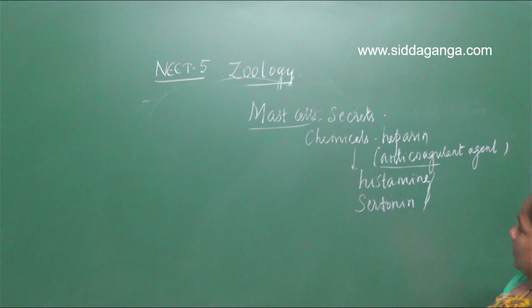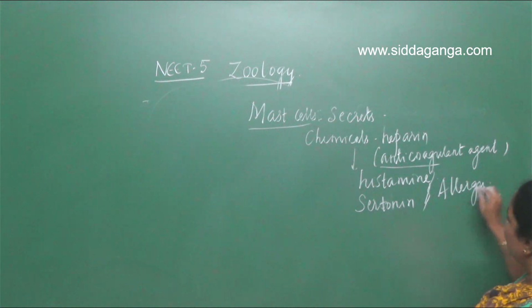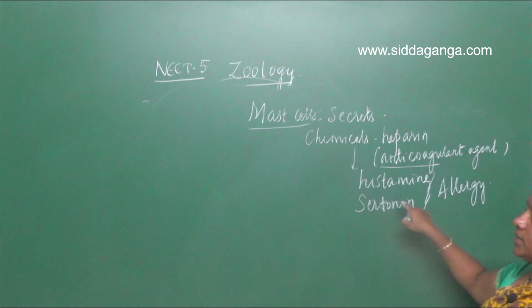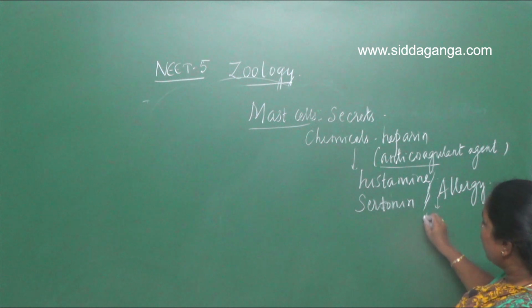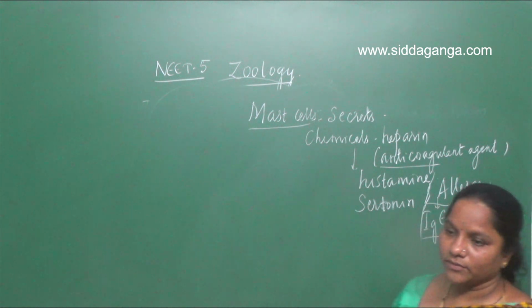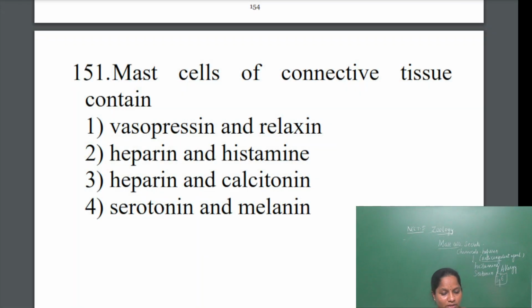Histamine and serotonin are released during a condition called allergy. So during allergy, histamine and serotonin are secreted by the mast cells. For this, an antibody called IgE is going to act. Right? Already most of you know that. So here, mast cells of the connective tissue contain what?